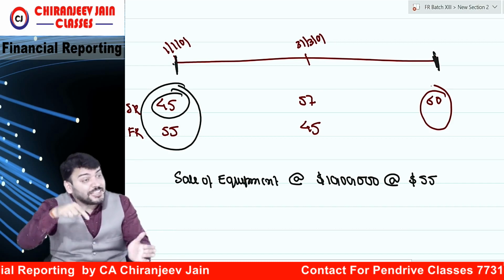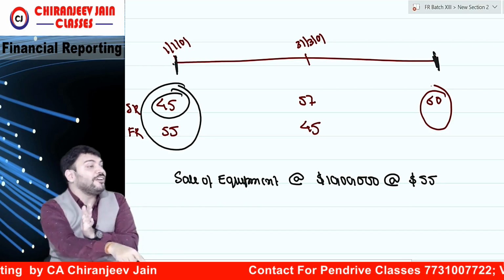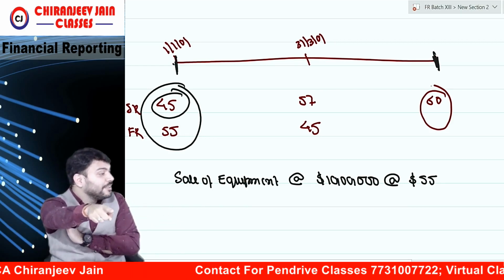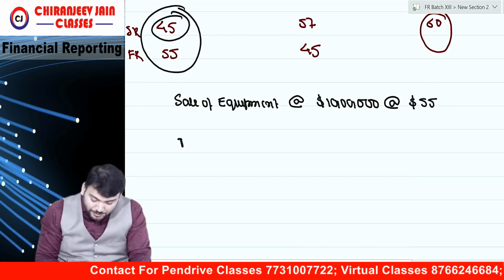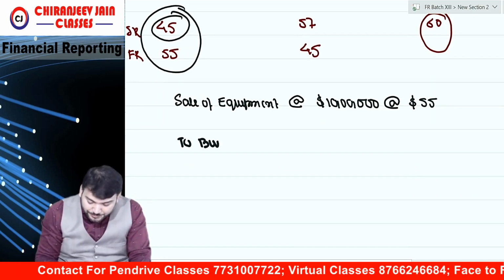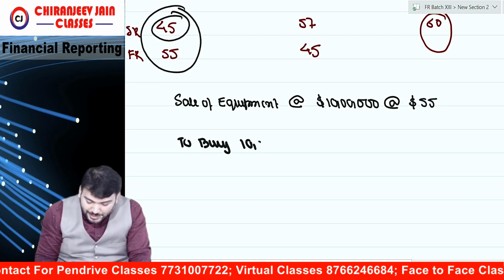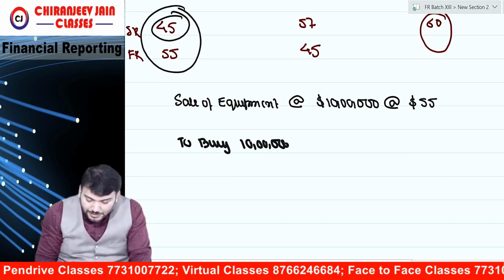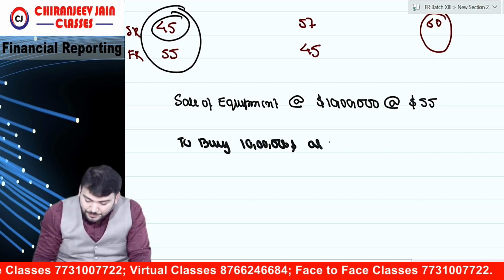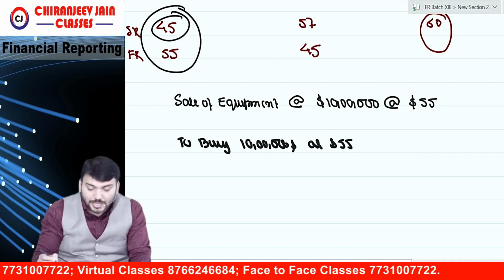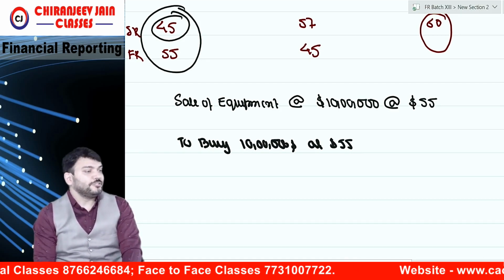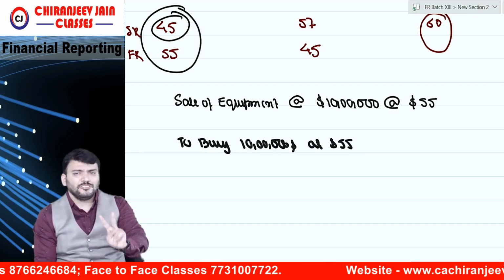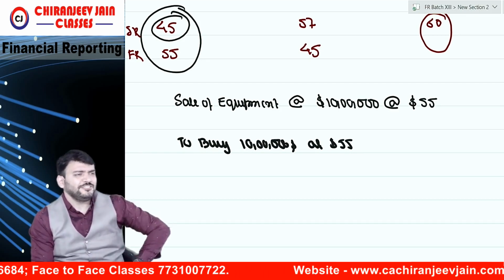It means there is one derivative contract to buy dollar at a forward date. Yes or no? Correct. It means there is one more contract to buy what? To buy 10 lakh dollars at 55. At 55. Have you understood? If you understood these two points, now the journal entry is your game.